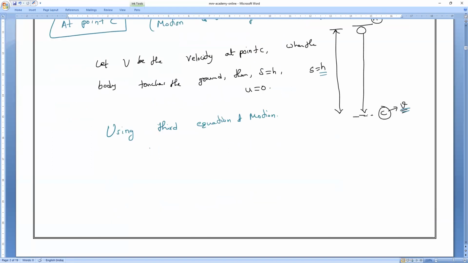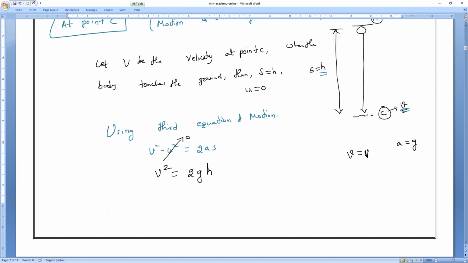Everybody has to involve. That is what? V square minus U square is equal to 2AS. I can write it. Yes. V square minus U square is equal to 2AS. So initial velocity is 0. Final velocity V is equal to V. So V square is equal to 2G. G value is what? A equals G. Okay. So G and S is equal to H. So V square is equal to 2GH.